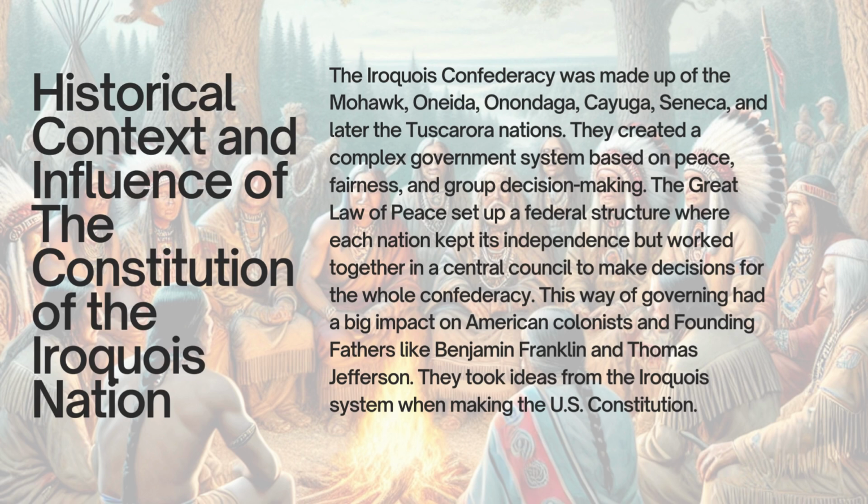Historical context and influence. The Iroquois Confederacy was made up of the Mohawk, Oneida, Onondaga, Seneca, and later the Tuscarora Nations. They created a complex government system based on peace, fairness, and group decision-making. The Great Law of Peace set up a federal structure where each nation kept its independence but worked together in a central council to make decisions for the whole Confederacy.